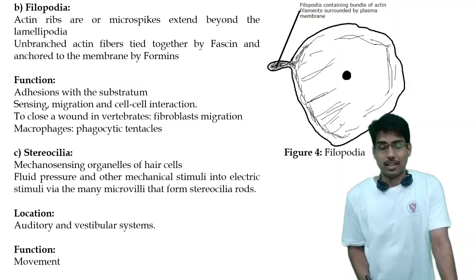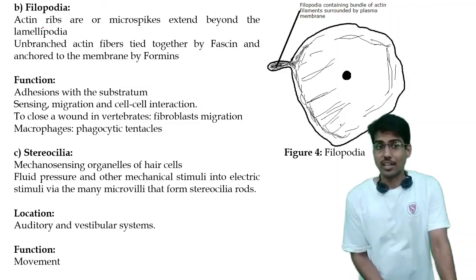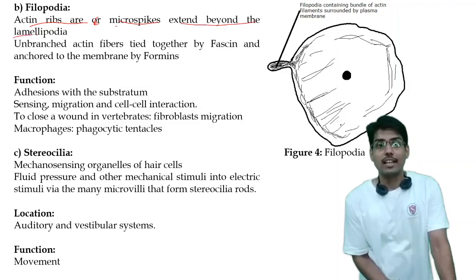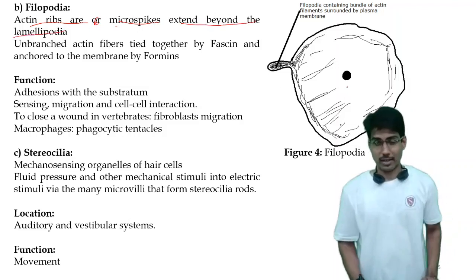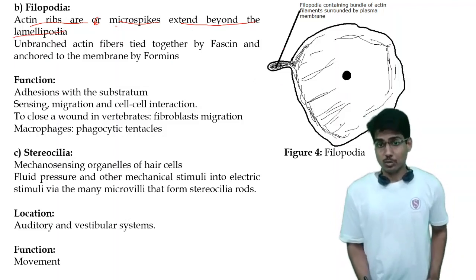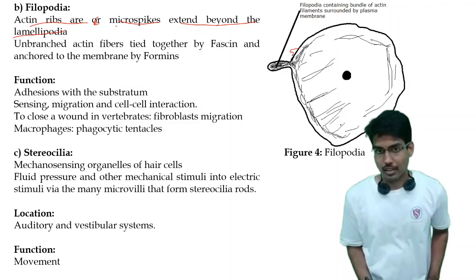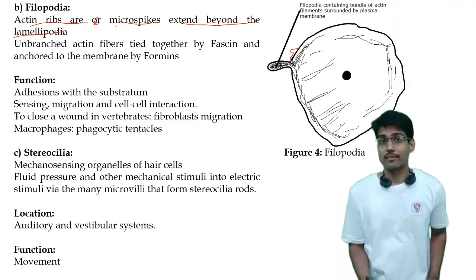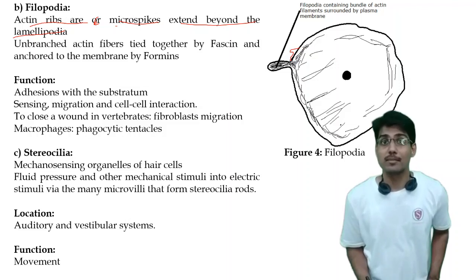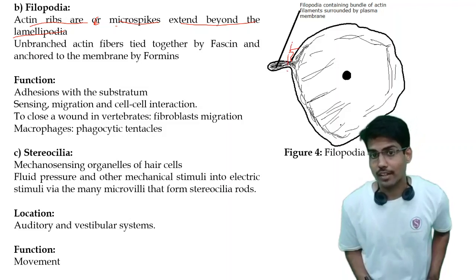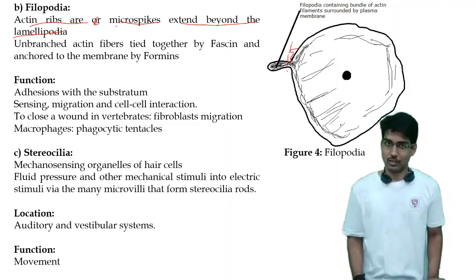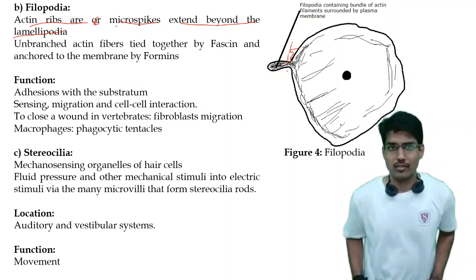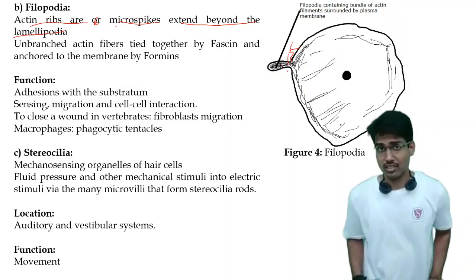We have studied the lamellipodium. And what are these filopodia? The actin ribs are the microspikes which extend beyond the lamellipodium. Now, how do we differentiate between lamellipodia and filopodia? Suppose there is a cell projection; as we have seen in the case of lamellipodium, it is called a microspike. But if that cell projection extends beyond the area of that microspike, it will be referred to as filopodia.